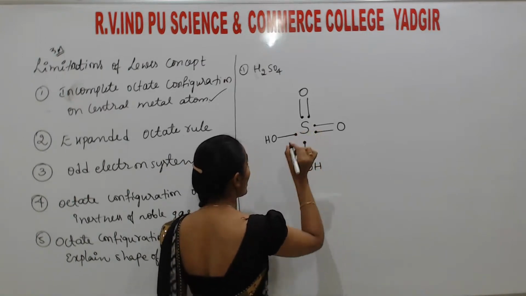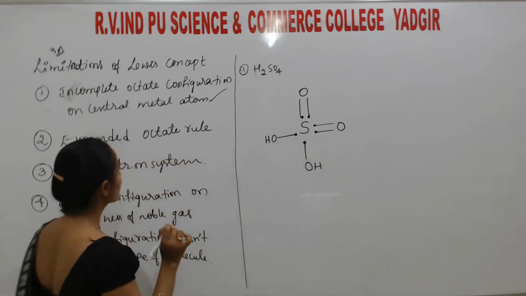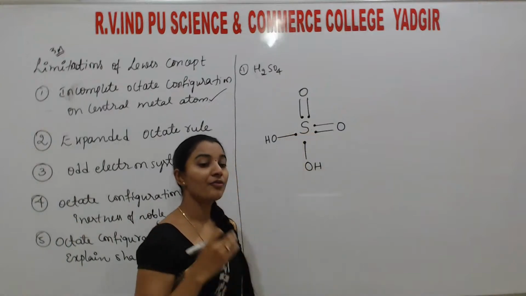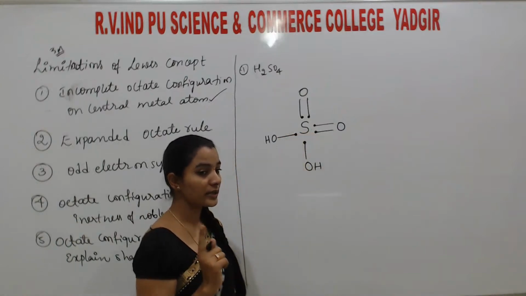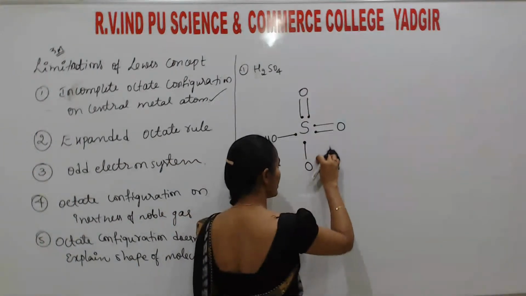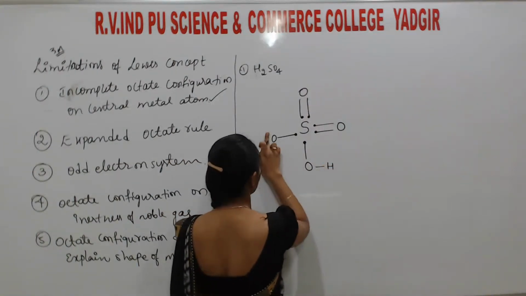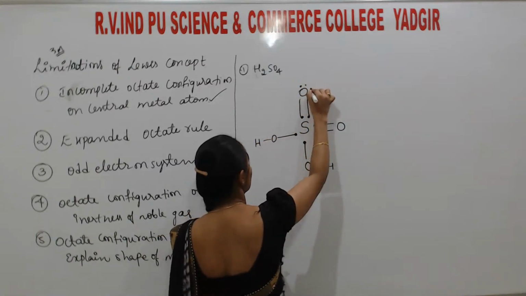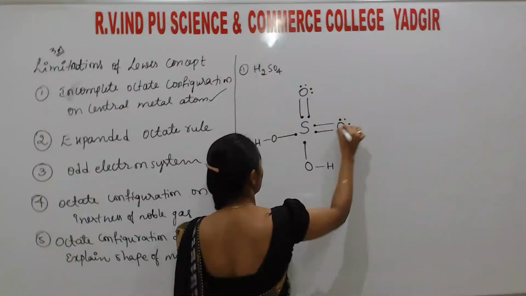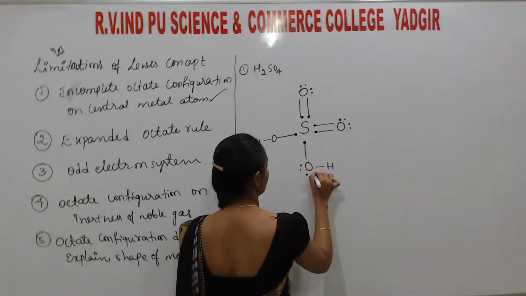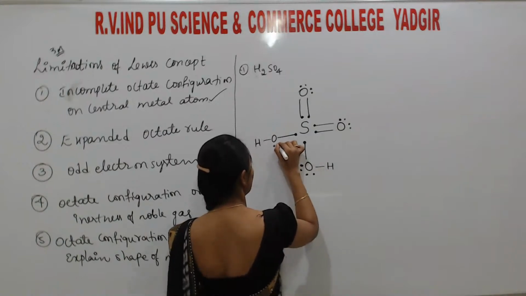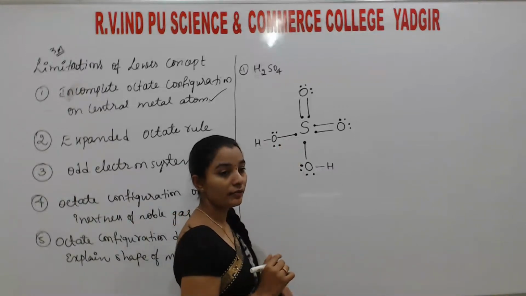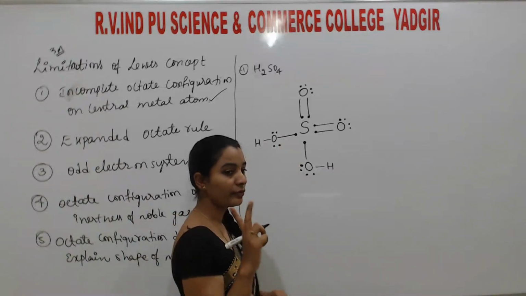So here we have to check. So always, what is the main point? What is the concept here? Upon the central metal atom, after bonding, each and every atom should satisfy 8 electrons. So remember here, consider these bonds as consisting of 2 electrons, because one bond is made up of 2 electrons.